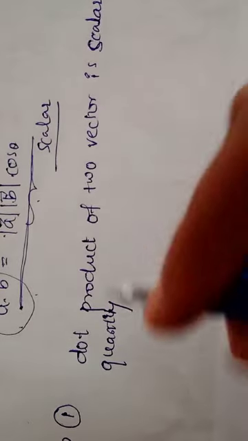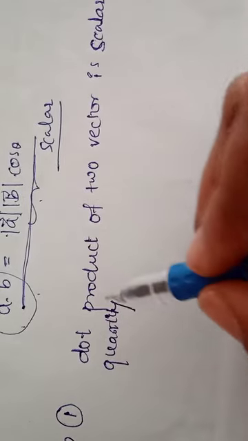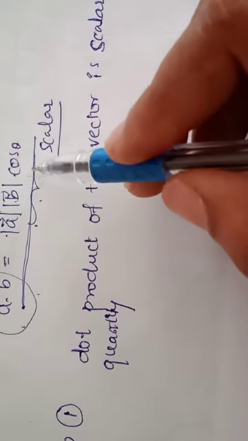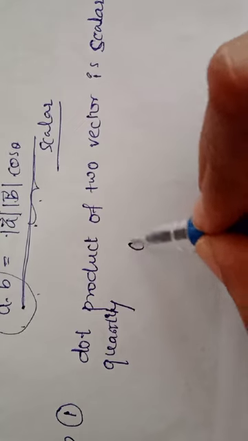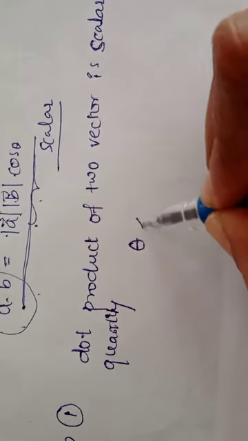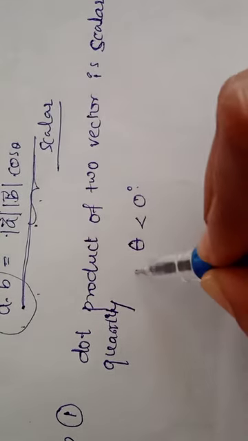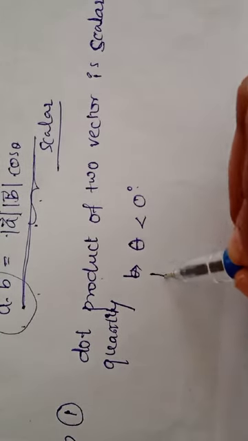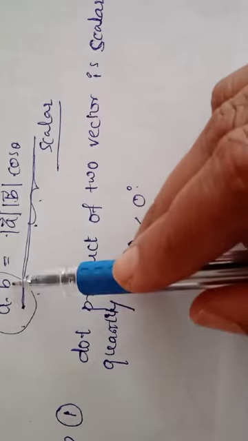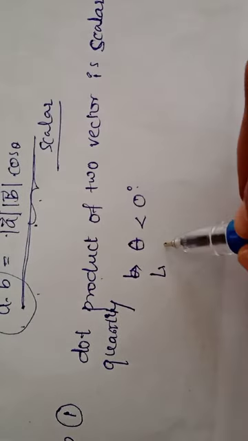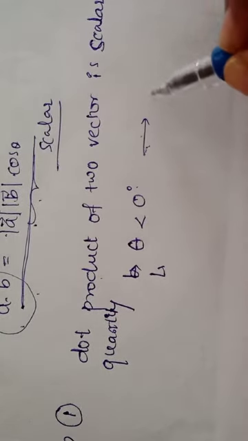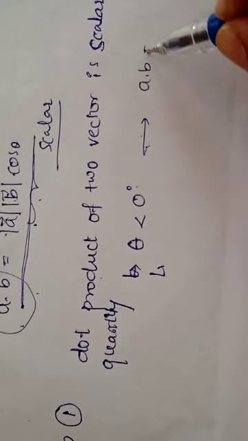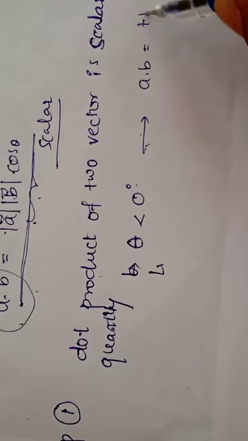If the product A dot B is positive, then theta will be less than 90 degrees.